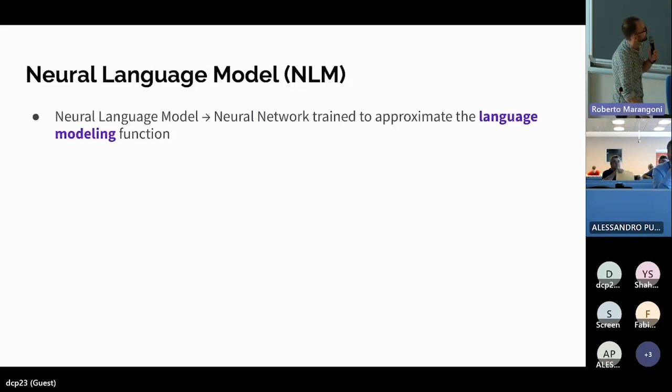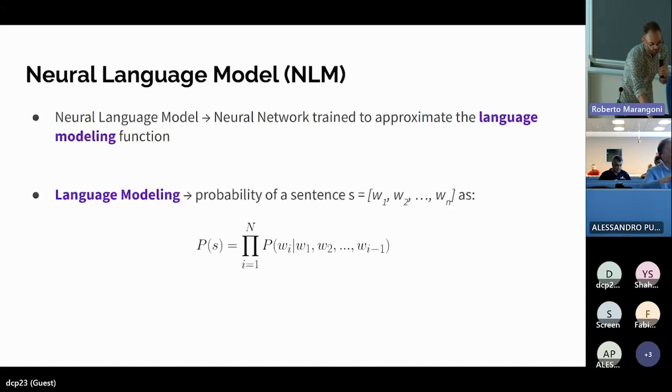Okay, so I will start by saying that a neural language model is a complex model. It is based on a neural network, and it is a neural network that is trained to approximate a specific function, the so-called language modeling function. What is the language modeling function? It can be seen as a simple way of defining the probability of a sentence, okay? And the probability of a sentence can be seen as the probability of a word in a sentence, in a context, according to the previous context. So predicting a word according to the previous context, okay?